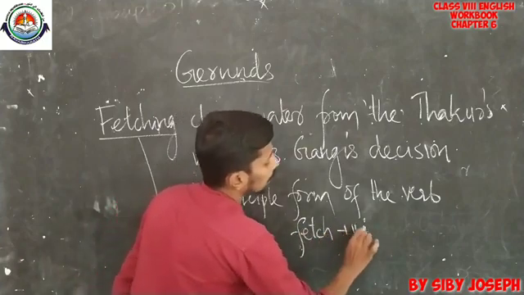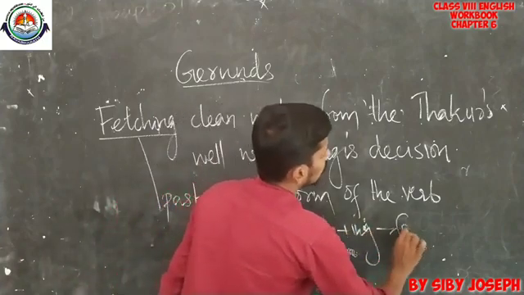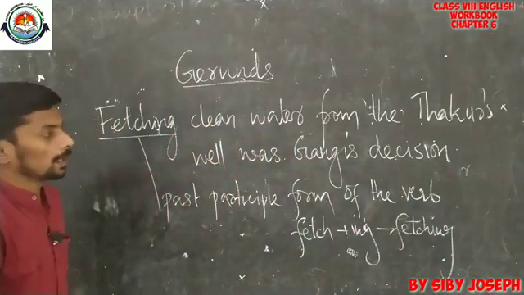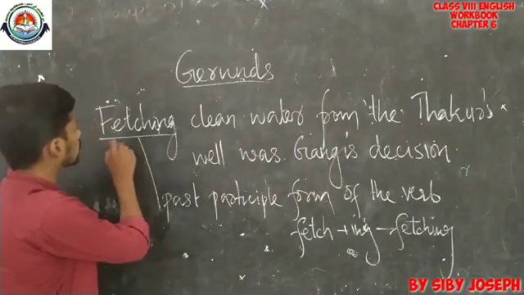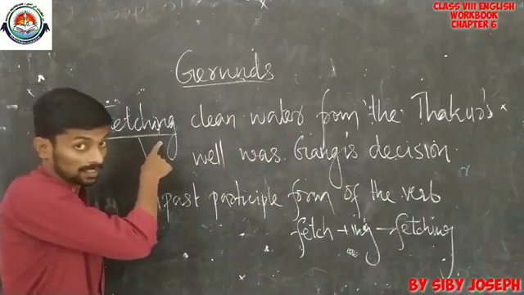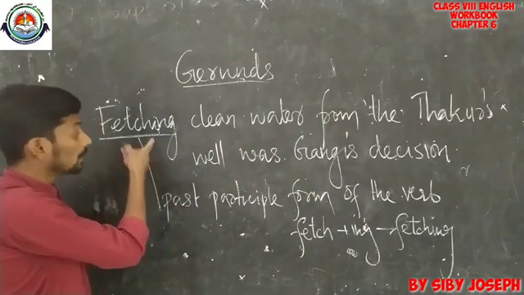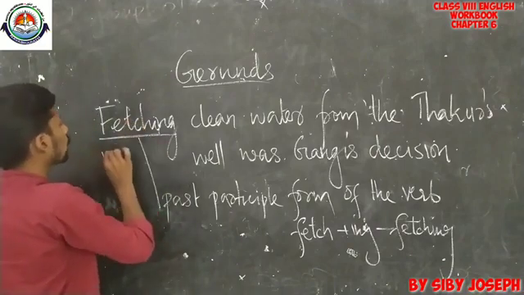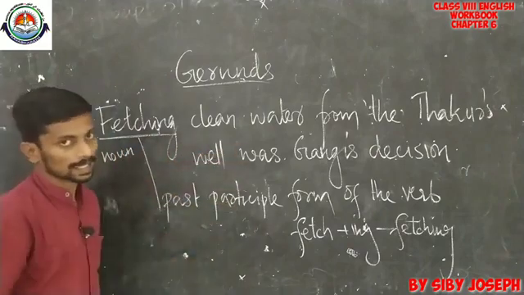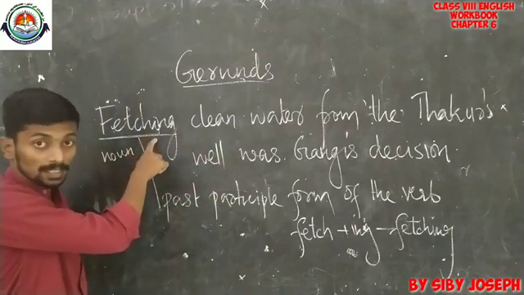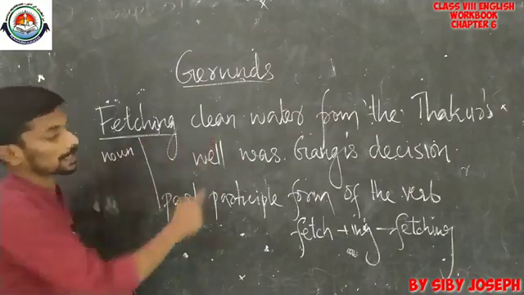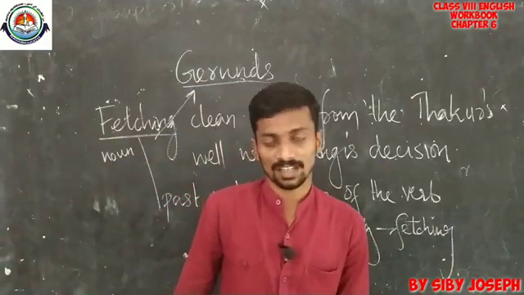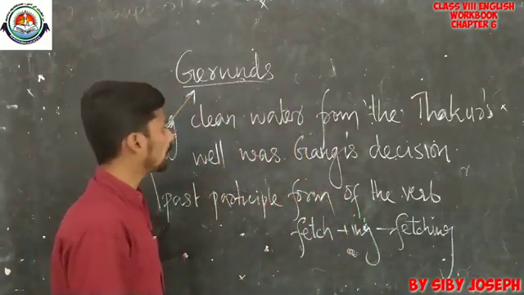By adding ing to fetch, we get fetching. But here it is not used as a participle. Even though it is in the present participle form, it is used here as a noun in the sentence. When a present participle is used as a noun in the sentence, it can be said to be an example of a gerund. I hope that you got the idea.